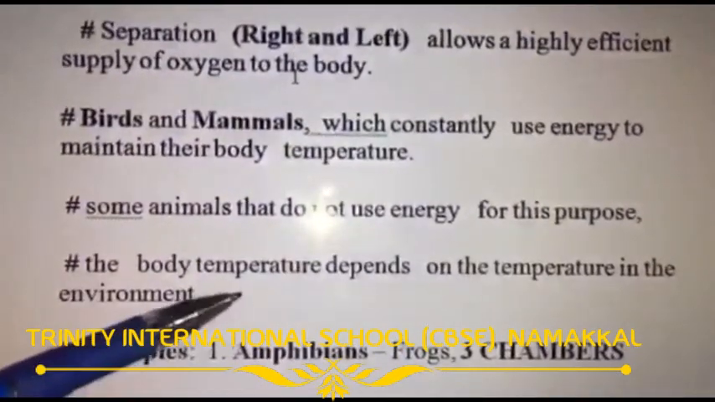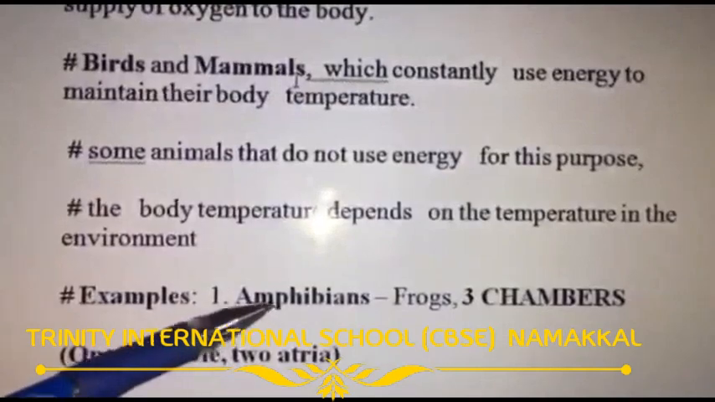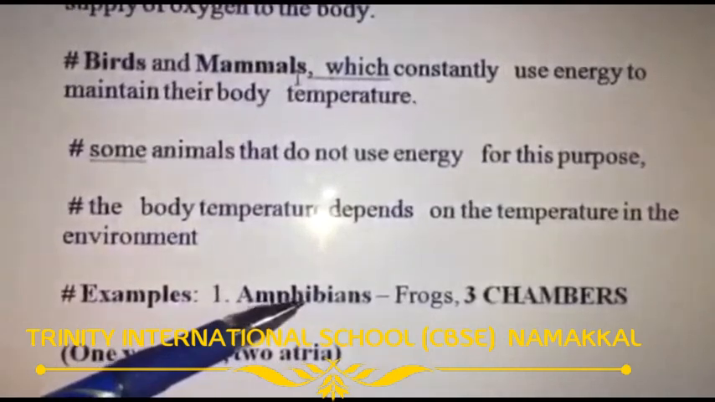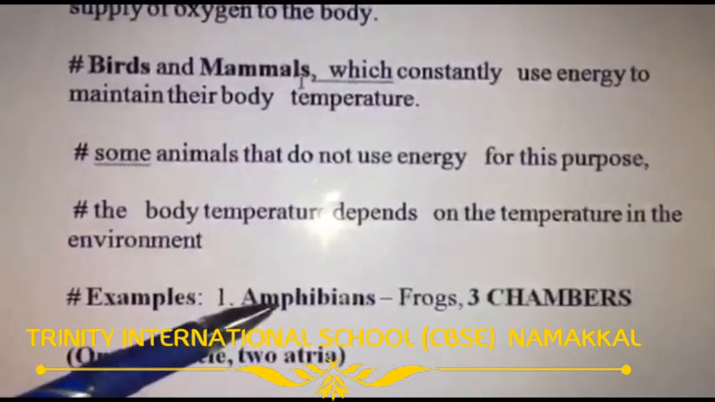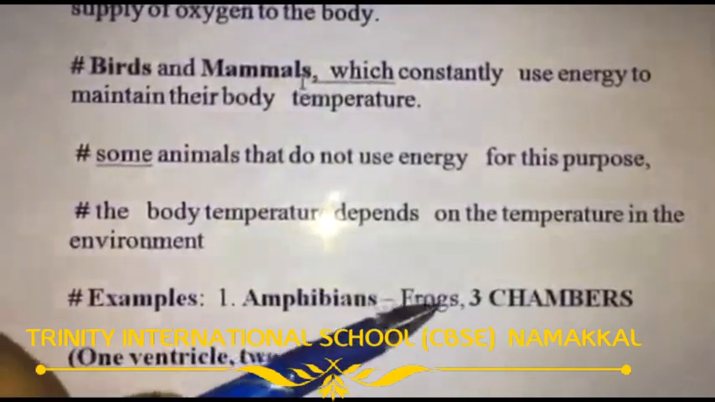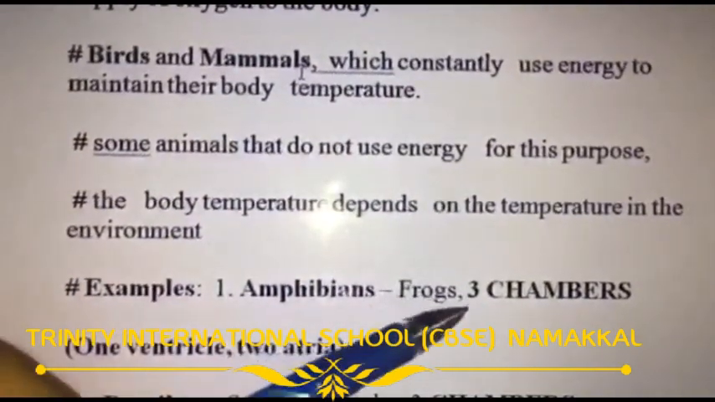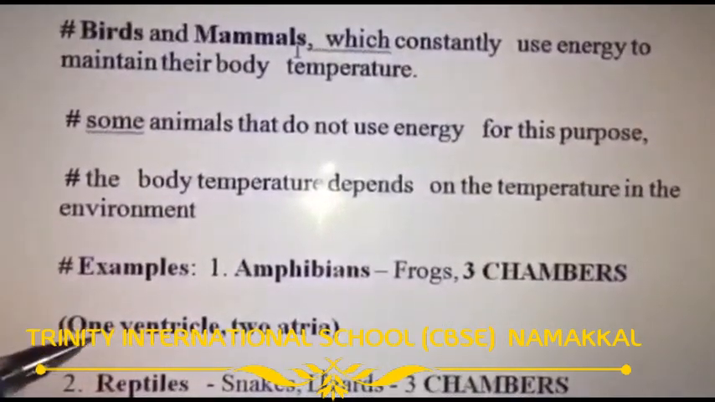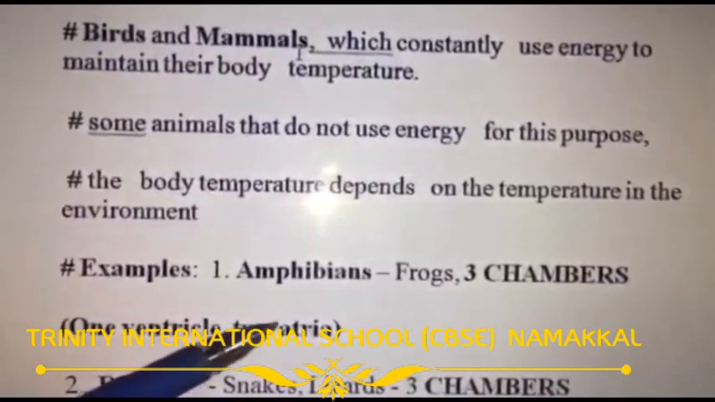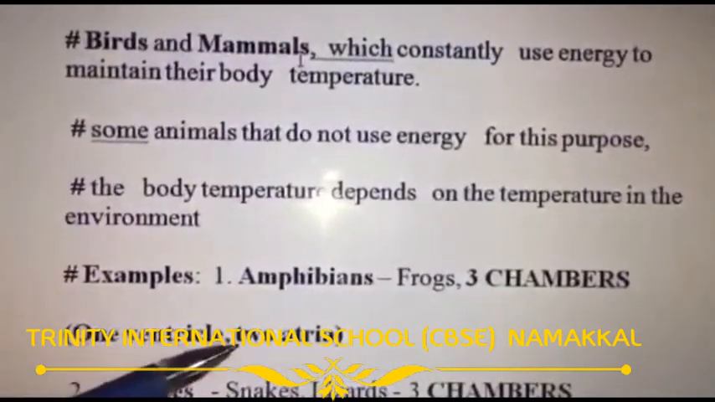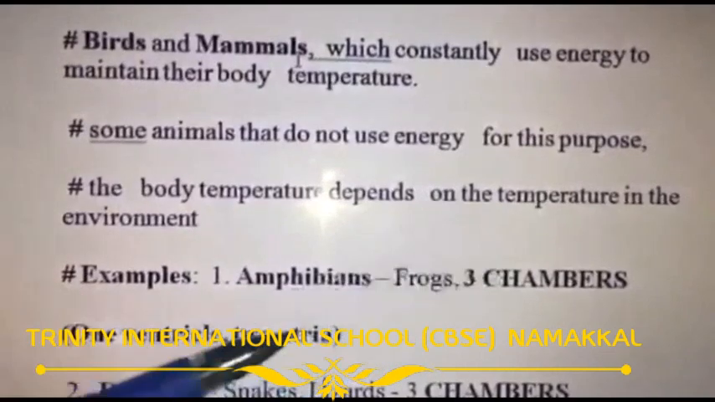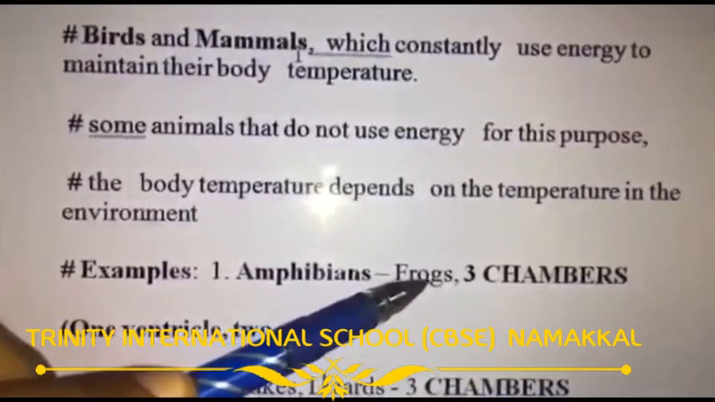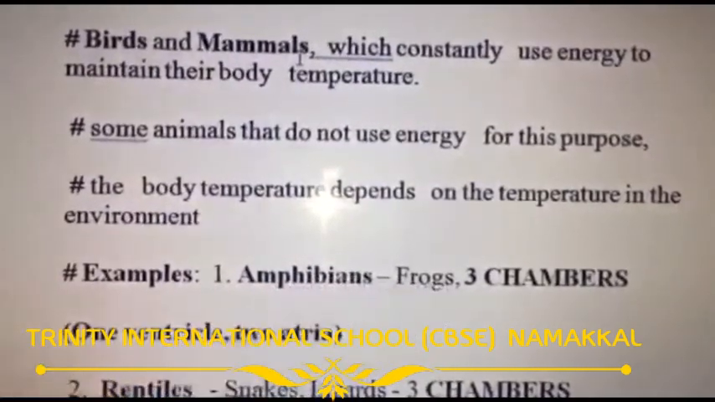Okay, now we can see some examples. First example, amphibians. Amphibian means animals that live in water and on land. Example, frog. The frog only has three chambers: one ventricle, two atria. So a three-chamber heart is present in the frog. How many chambers do we have? Four chambers, but in amphibians, three chambers.